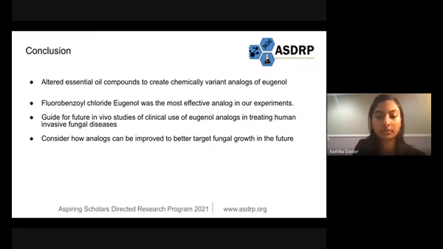Fungal inhibition is an important area of study as current fungicides can be harmful to human health. Natural products are receiving more and more attention as potential alternatives to these harmful chemicals, which can often be applied to human skin. Thus, these analogs are safer versions of fungicides specifically able to treat infections. Our results may serve as a guide for future in vivo studies of clinical use of eugenol analogs in treating human invasive fungal diseases. It is also important to consider how analogs can be improved to better target fungal growth in the future.